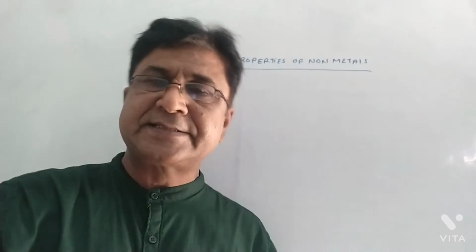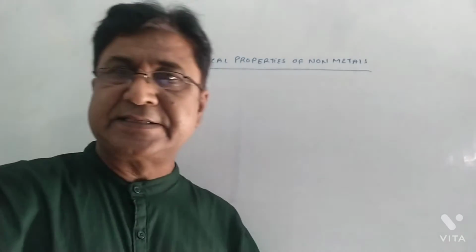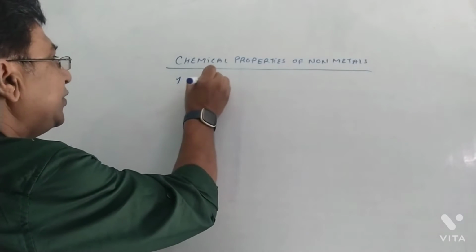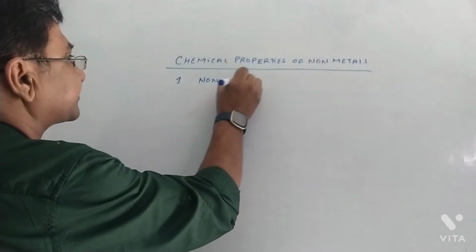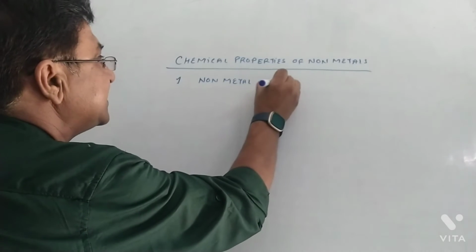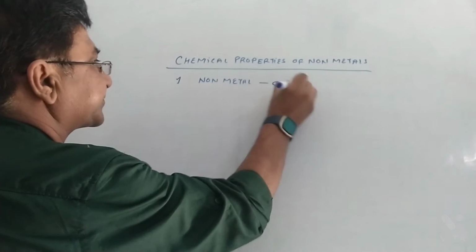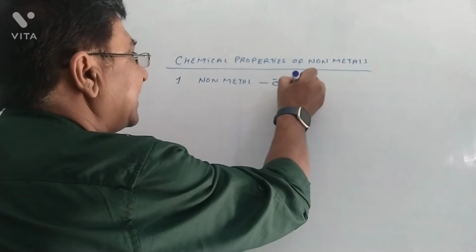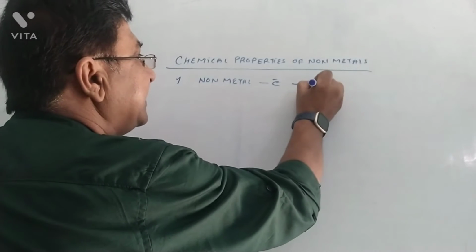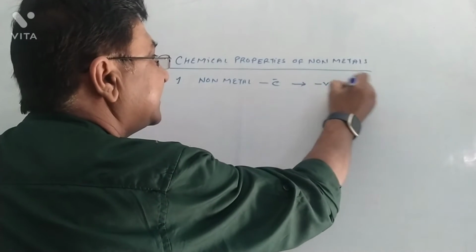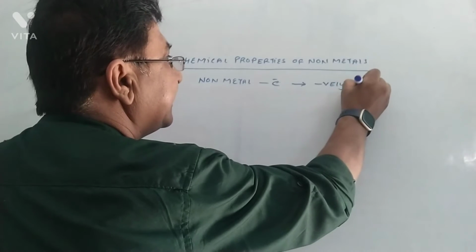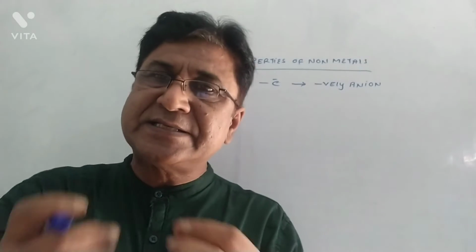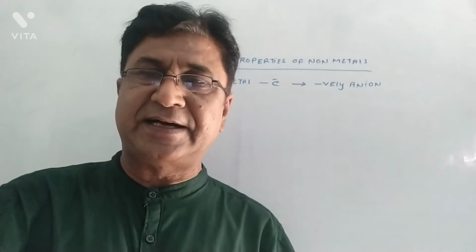Correct? So let's discuss the chemical properties of the non-metals. First thing you have to remember, non-metals gain electrons and become negatively charged anions, because they have gained electrons. Gaining an electron means gaining negative charge.